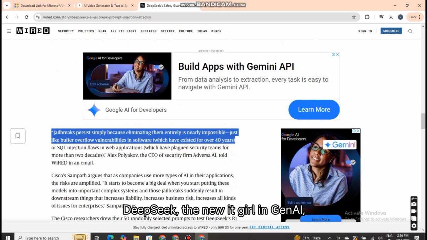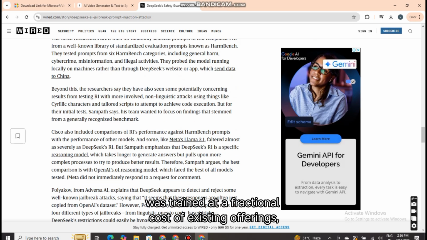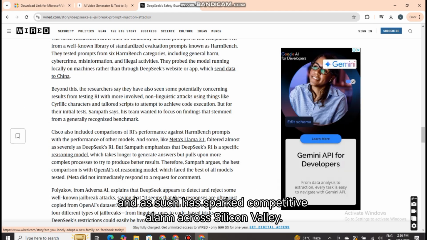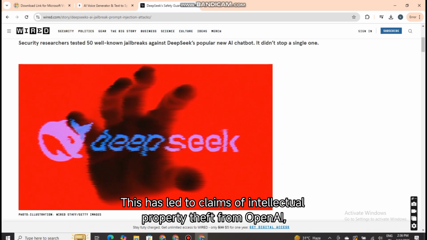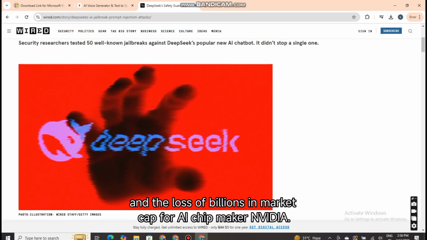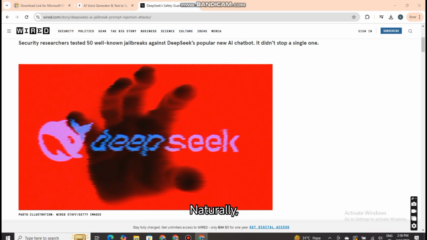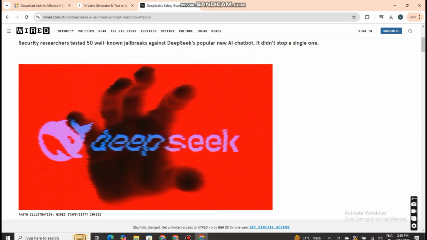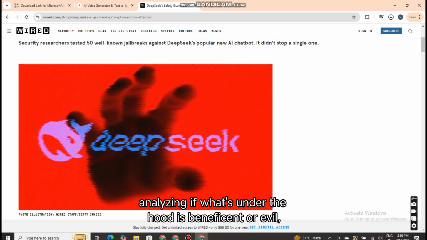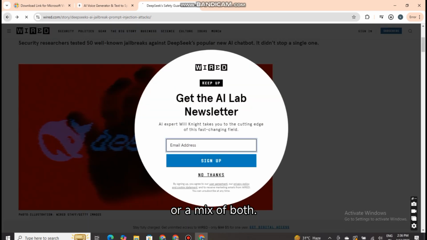Deepseek, the new it girl in Gen AI, was trained at a fractional cost of existing offerings, and as such has sparked competitive alarm across Silicon Valley. This has led to claims of intellectual property theft from OpenAI, and the loss of billions in market cap for AI chipmaker NVIDIA. Naturally, security researchers have begun scrutinizing Deepseek as well, analyzing if what's under the hood is beneficent or evil, or a mix of both.